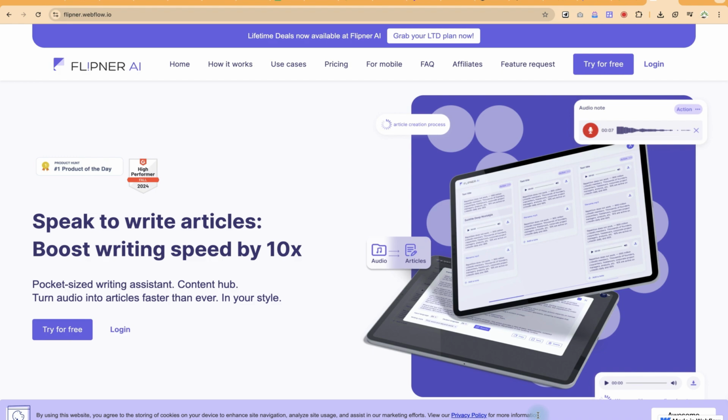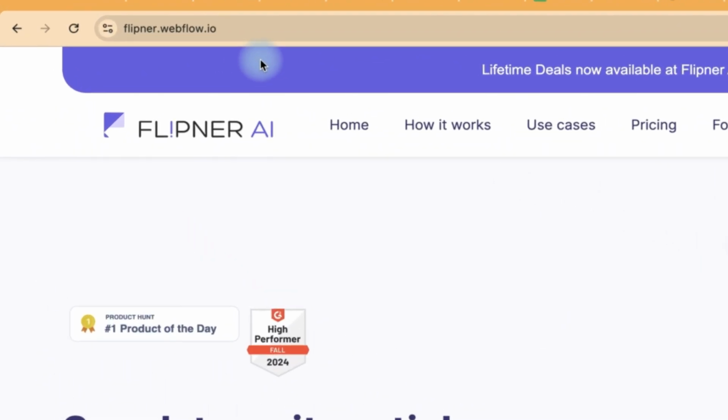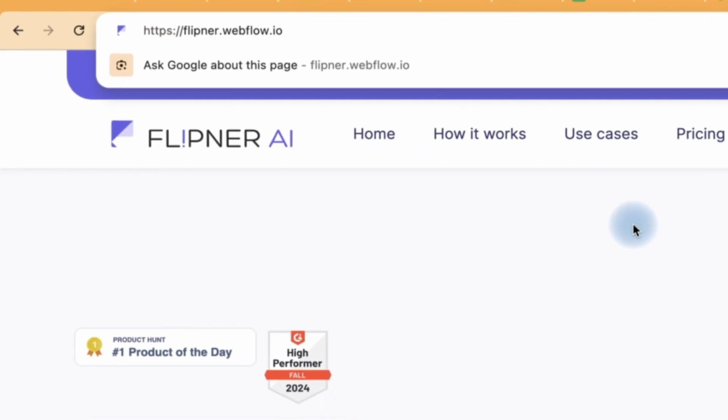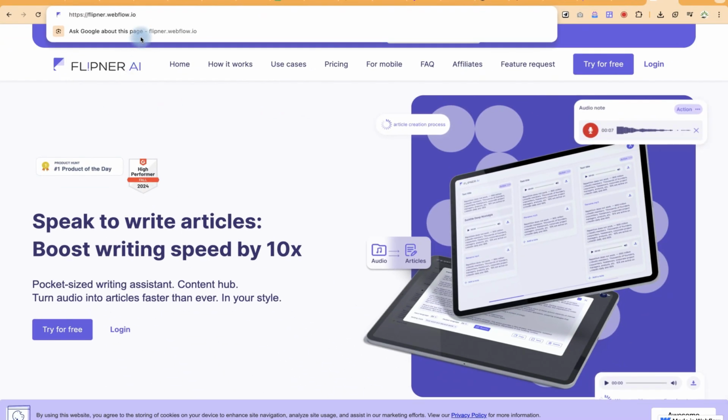Okay, so it's very simple and you can start using it for free. Now to start, let me show you how to access it. You can come to flipner.webflow.io. This is a website. Alternatively, you can search on Google and it brings you over here still.